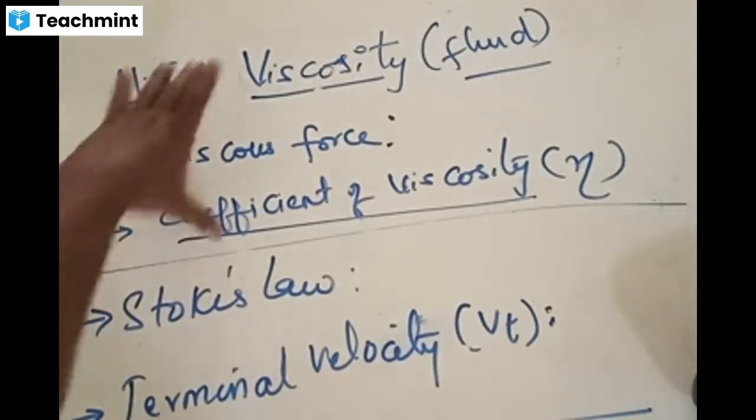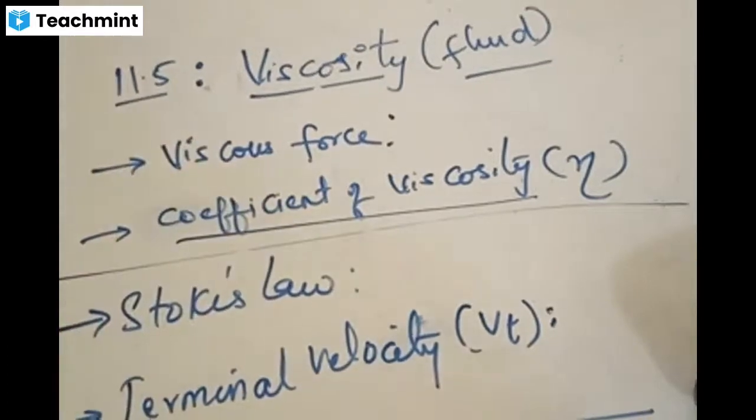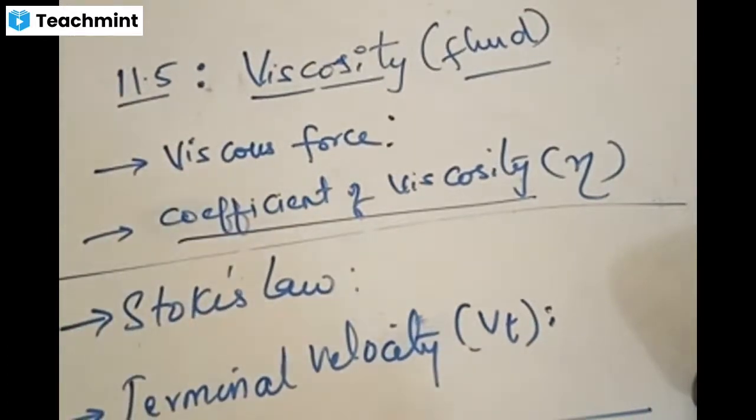Only three things you need to understand. Coefficient of viscosity. What is coefficient of viscosity? We'll define it properly now, but what is the basic meaning? Coefficient of viscosity is one of the parameters which decides what kind of fluid it is. Water, honey, oil, ghee, all these things are separated by means of one parameter. All of them appear to be the same unless you touch them.